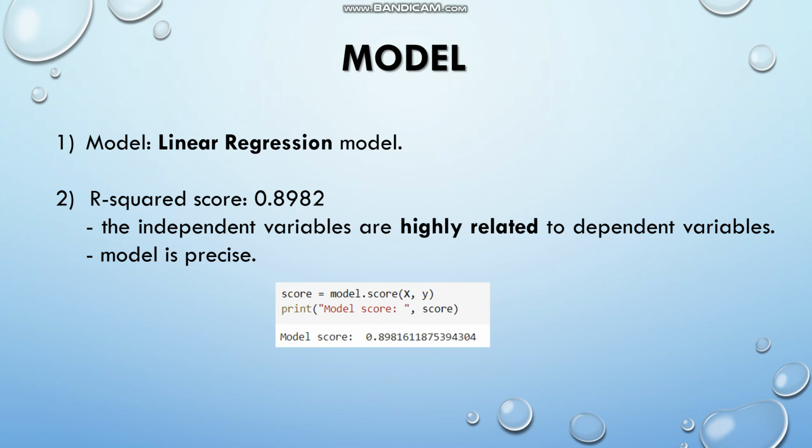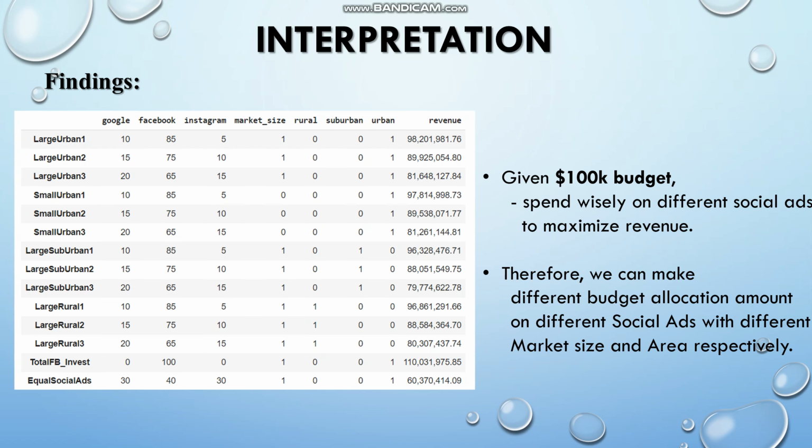The model I'm using for this project is linear regression because the data show continuous and regression behavior, and the model R-square score is around 0.8982. That means the model is quite precise to the dataset, and the independent variables are highly related to the dependent variable. Here are the findings from the model predictions.